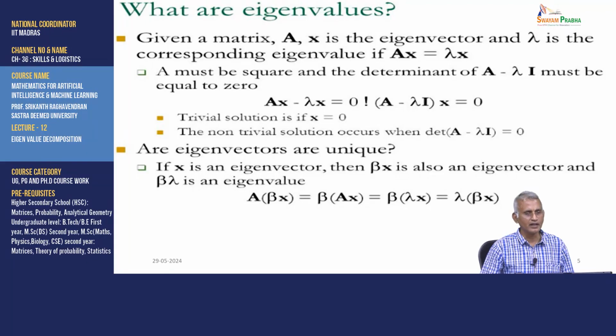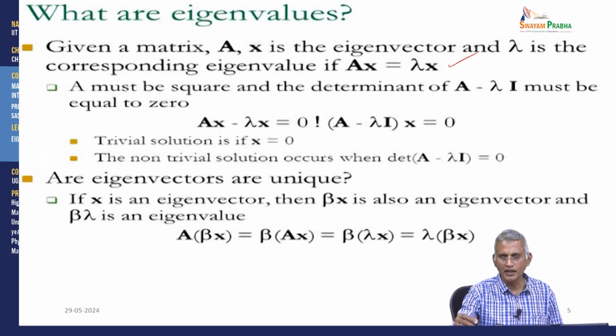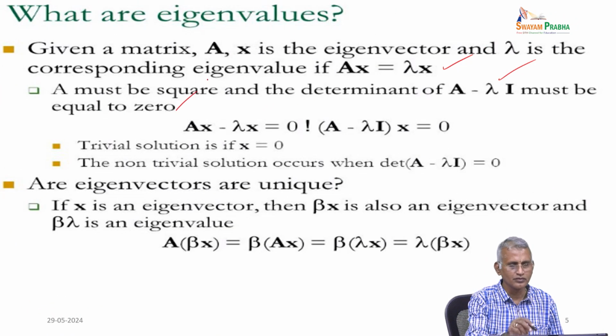Now, what are the eigenvalues? Given a matrix A, x is the eigenvector and lambda is the corresponding eigenvalue if Ax equal to lambda x, and A must be square and the determinant of A minus lambda I must be equal to 0.